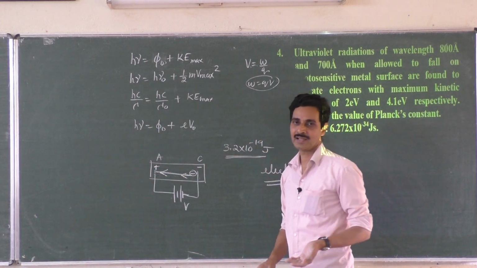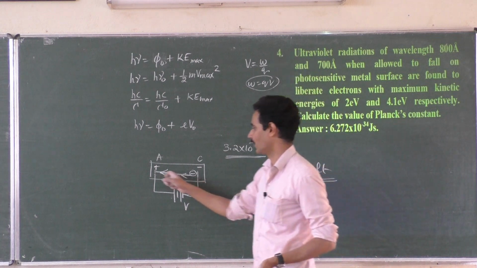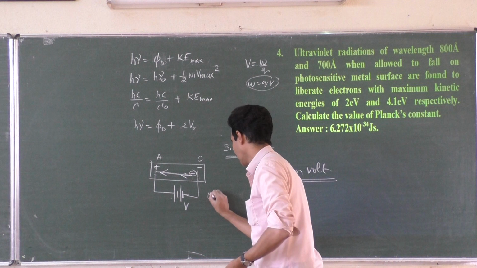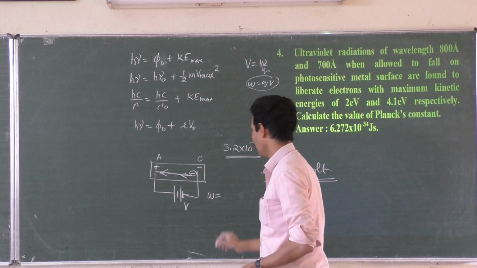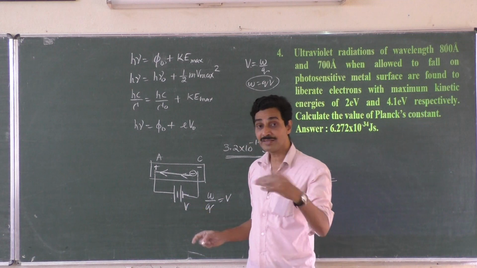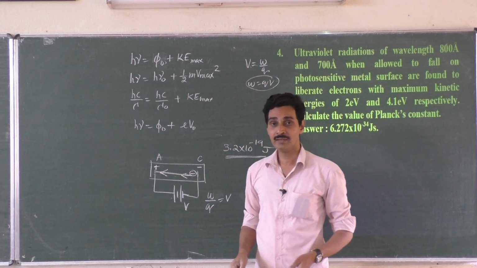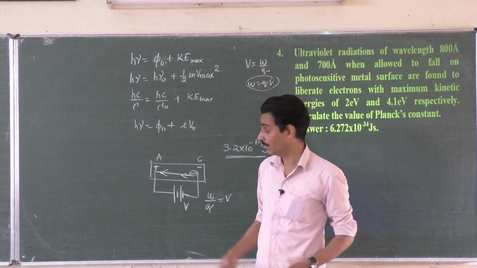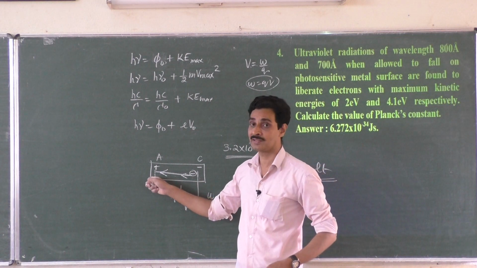What is the kinetic energy gained by the electron? Kinetic energy gained by the electron is the work done. Again, work done in taking a charge is the potential difference of the battery. Now, who has made this charge move from here to here? It is nothing but the battery. The battery has done that job. It is not ourselves. The battery has pushed it from here and attracted it towards this.